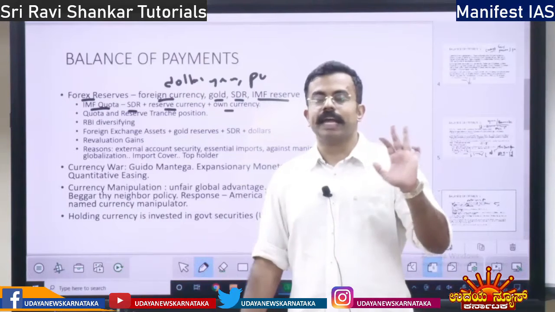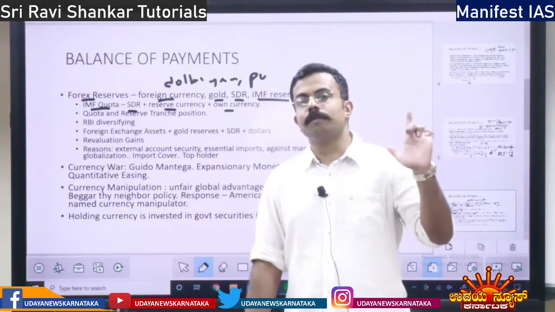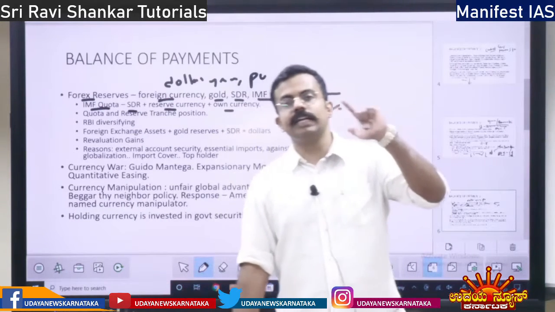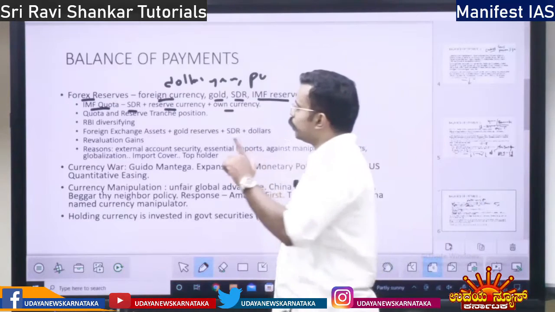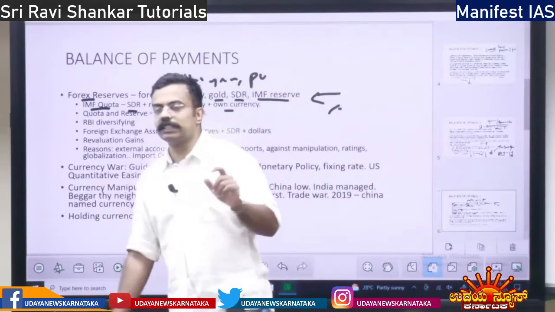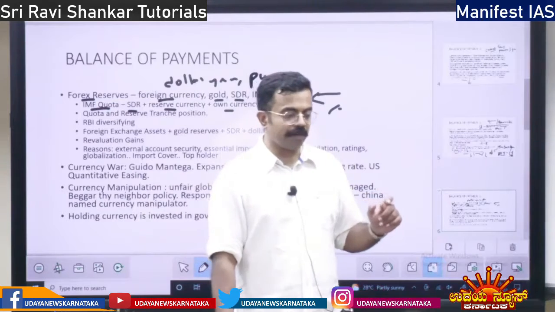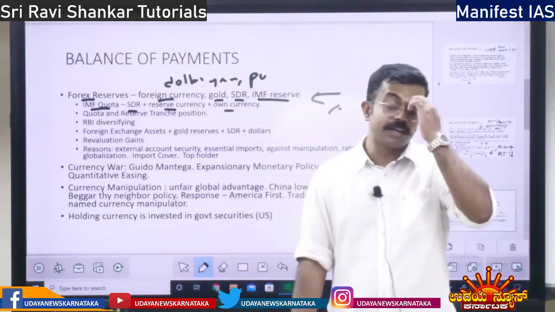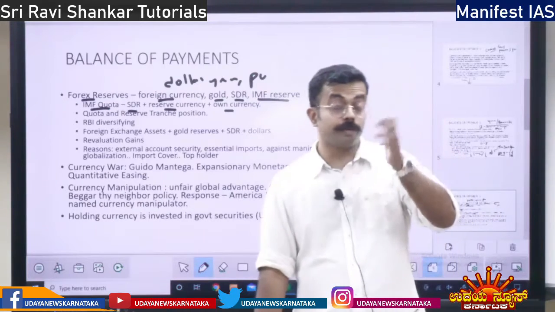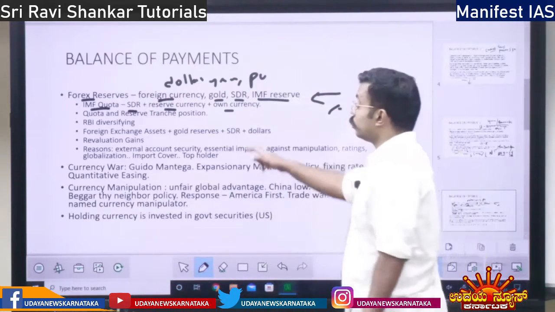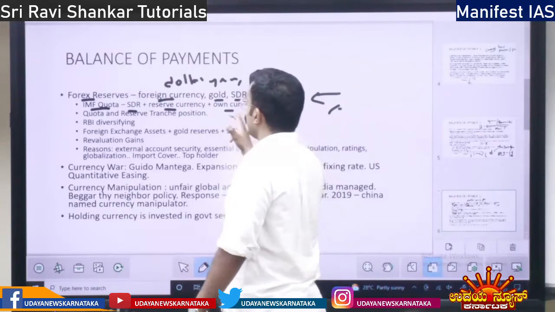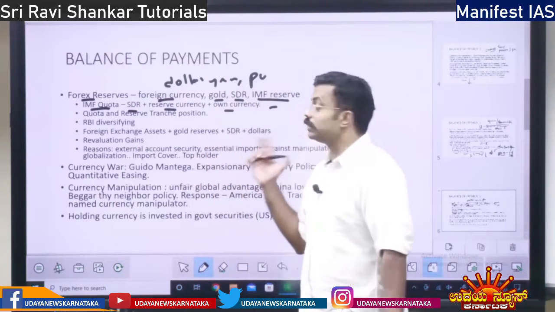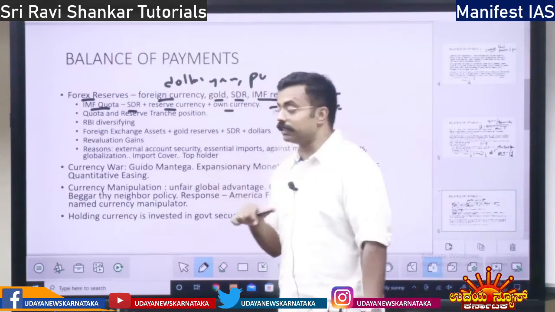That reserve is SDR, foreign currency, plus own currency. It includes three currencies which will form the International Monetary Fund quota. Every country will be allotted one quota. According to that quota, voting rights will be given in IMF for the countries. So it includes SDR, reserve currency, and own currency. Reserve currency is foreign currency, any foreign currency.